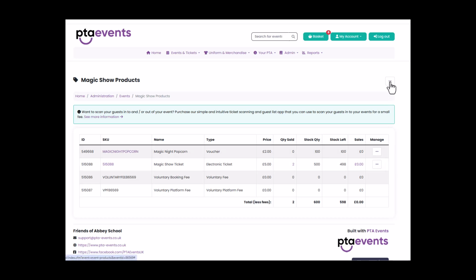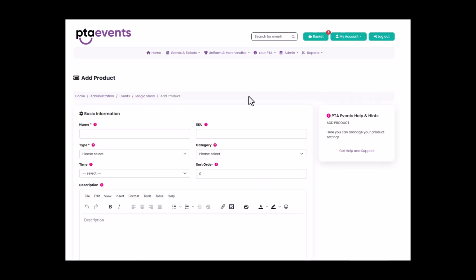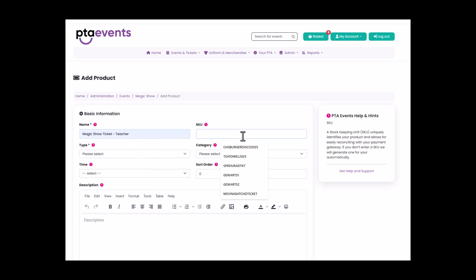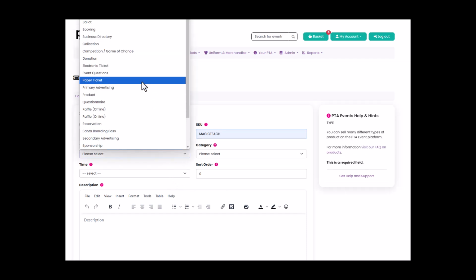Select Add Product from the Product Page Manage menu. Enter a name, a SKU if you would like, or one will be created for you if not. Select the ticket type,